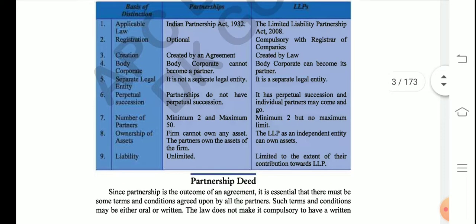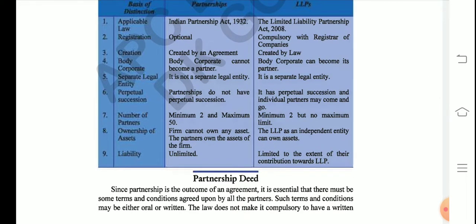Then point number 8 says the firm cannot own any asset. The partners own the assets of the firm. This line means the partners actually take away all the assets of the firm ultimately when the firm is dissolved or closed. But in case of LLP, like in the case of a company, the assets of the LLP continue to remain the same. The assets of the LLP cannot be taken over by the partners because there is a separate legal entity. The partners do not have a right over the property of the business.